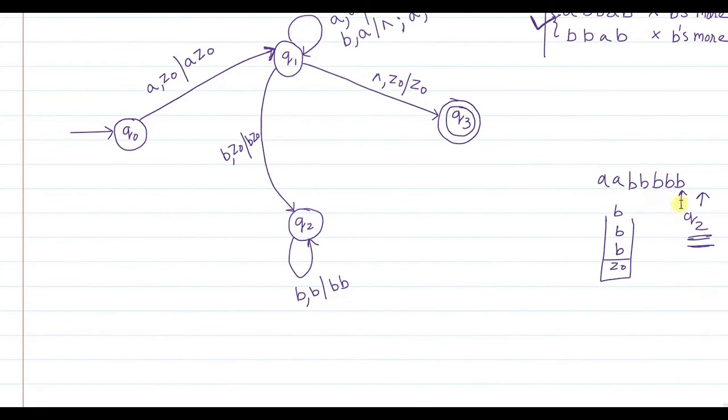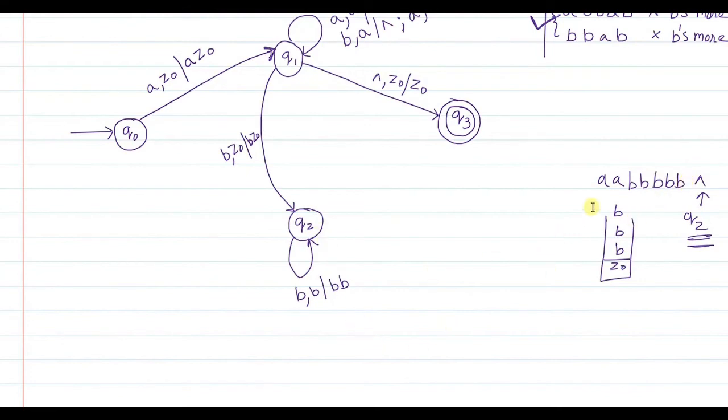Now please note, when the pointer moves one place to the right, is there anything remaining to be read? The entire string is read. When null is read and B is on top of the stack, that means the stack is not empty. It simply reflects that the string that was given to me is not a valid string, because the number of B's has exceeded the number of A's.